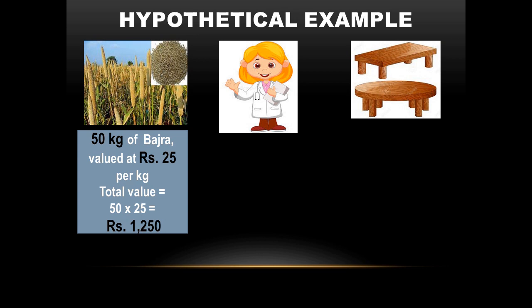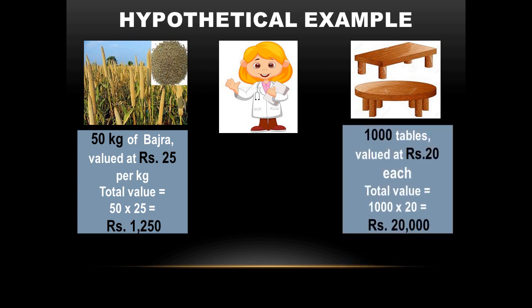Now, talking about tables, yes, my country produces 1000 tables in a year, and each table is being valued at, let's say, rupees 20 each, right? The values are hypothetical, it's just for explanation. So 20 into 1000, we get 20,000 is the total value of the tables being produced.